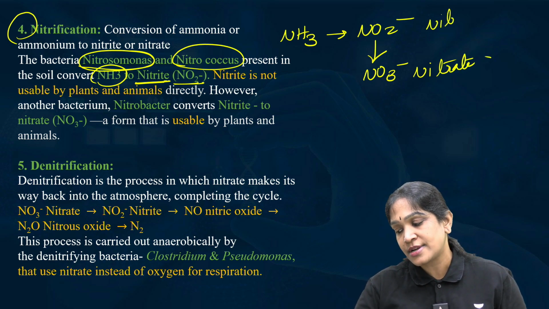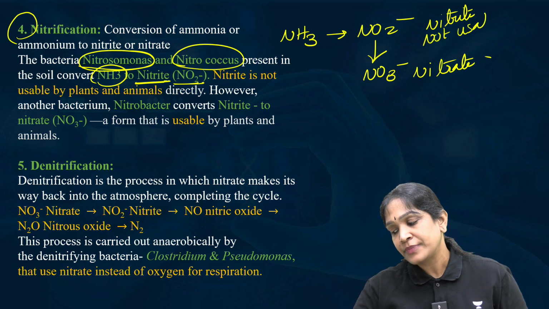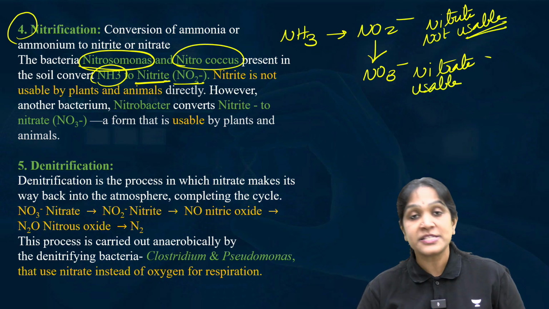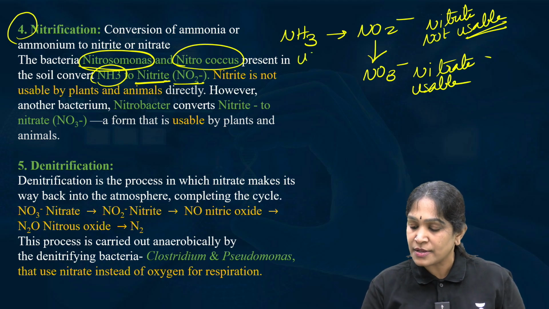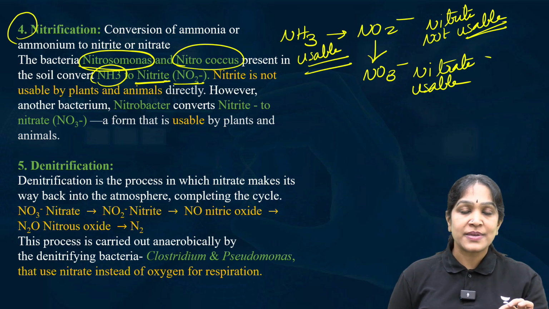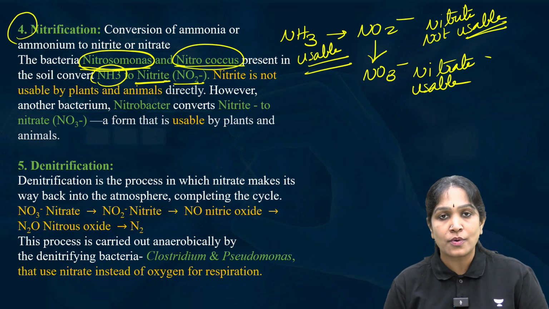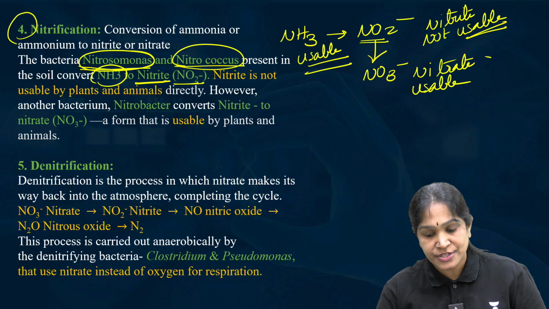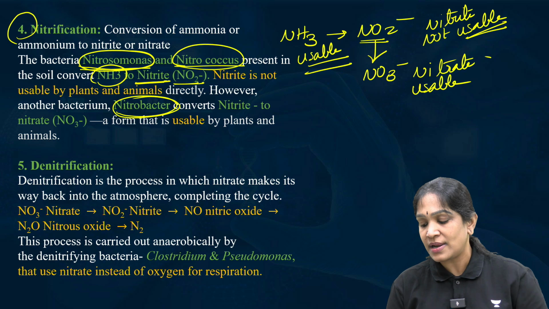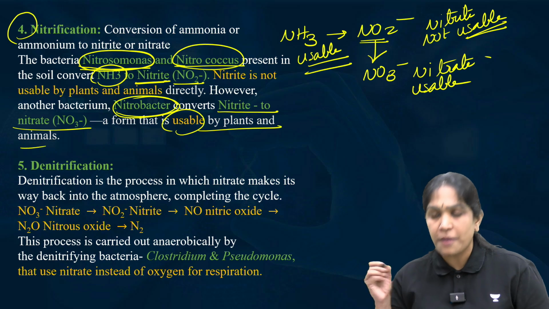This is nitrite. This nitrite is not usable, means plant cannot use it. But nitrate is usable. That means plant can use it. Ammonia is also usable. I repeat. After assimilation, nitrosomonas and nitrococcus will convert this into nitrite, and then nitrobacter will convert the nitrite into nitrate, which is a usable form by plant.